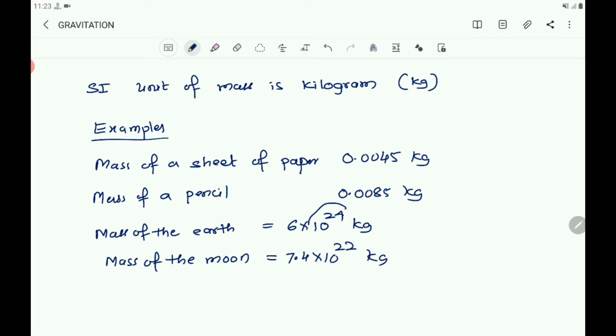See here, this is 10 to the power of 24. This is 10 to the power of 22. So which one is having more mass? Earth is having more mass than the moon. 6 into 10 to the power of 24 is greater than 7.4 into 10 to the power of 22. Here the power of 10 is 22, here the power of 10 is 24. So it is how much time more? Near about 100 times more it is. So these are some examples of mass.